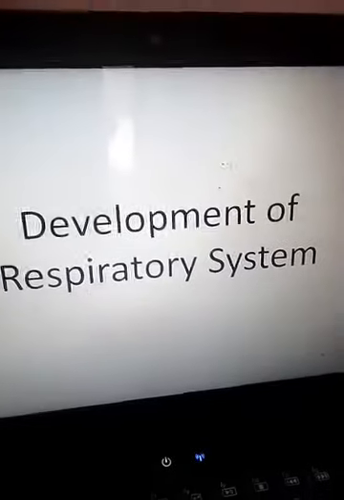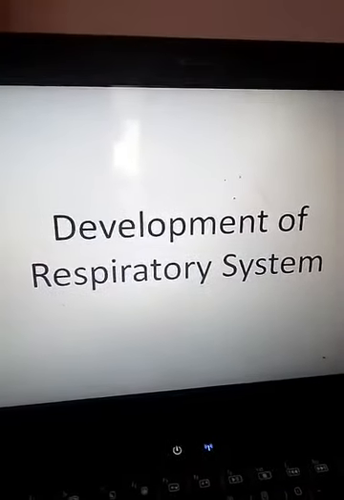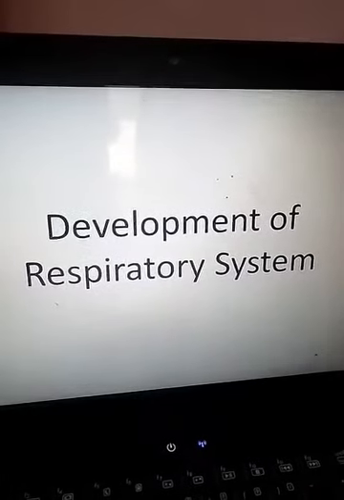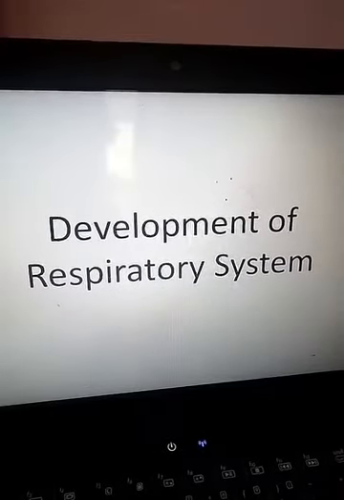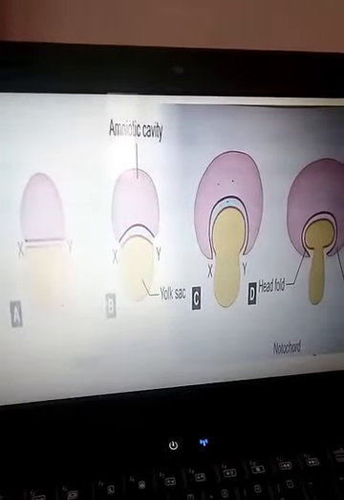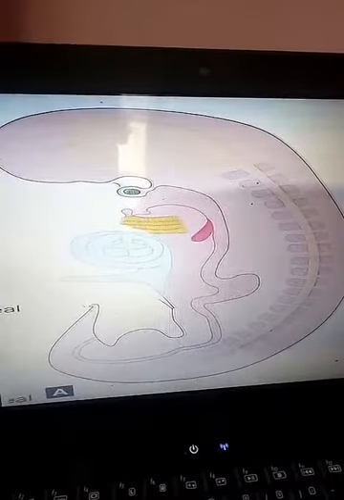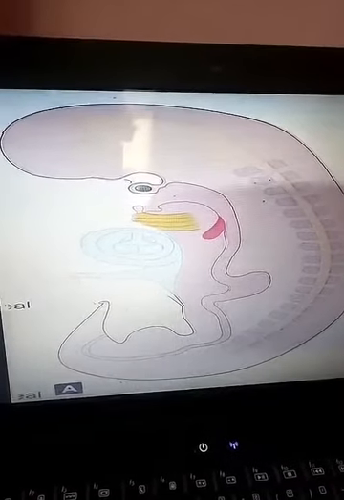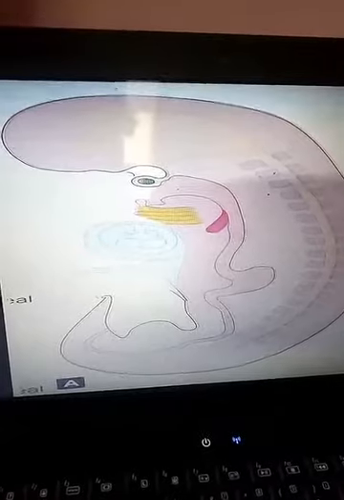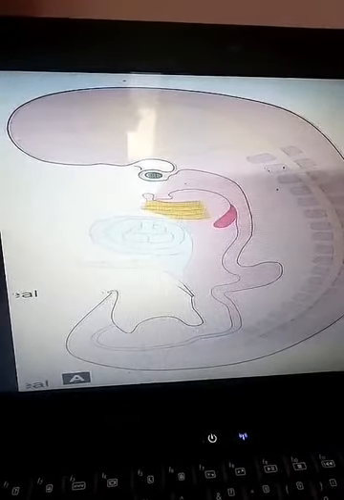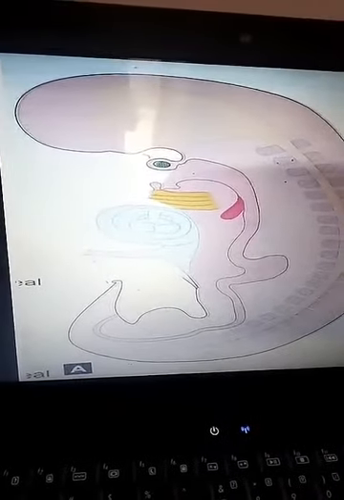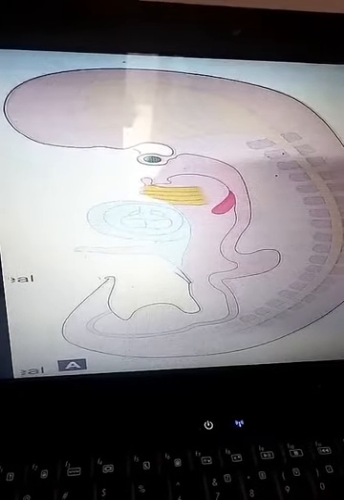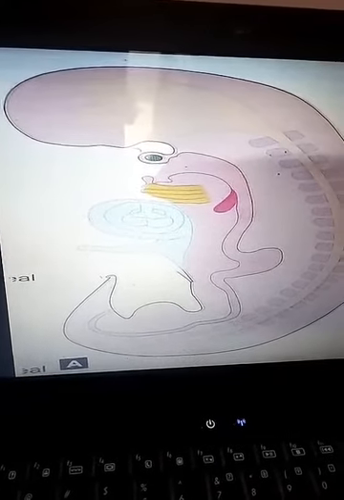So on the request of some students, I am going to revise the development of the respiratory system. We divide the respiratory system anatomically into the upper part and the lower part. The upper respiratory tract includes the nostrils, nasal cavities, paranasal air sinuses, pharynx and larynx. And the lower respiratory tract consists of trachea, bronchi, terminal bronchioles, respiratory bronchioles and alveoli.